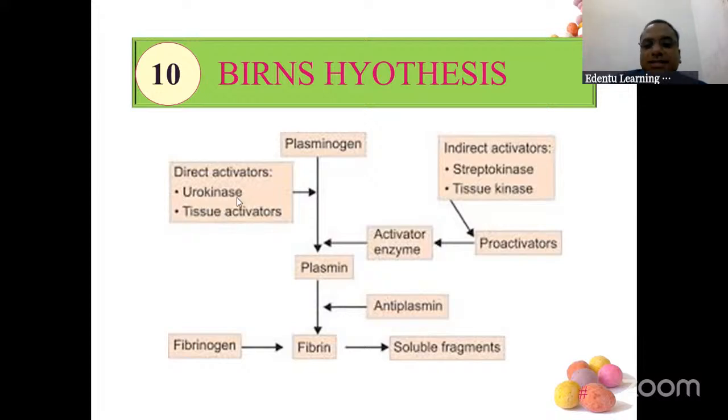But enzymes like urokinase and tissue activators will act here, and then antiplasmin will come into action, because of streptokinase, tissue kinase, direct and indirect activators. They all act in the conversion of plasminogen to plasmin. So a proper plasmin is not formed and antiplasmin substances are liberated. Fibrinogen should become fibrin. This is not taking place properly, and whatever fragments of clot are formed break off. Take a photograph of this.